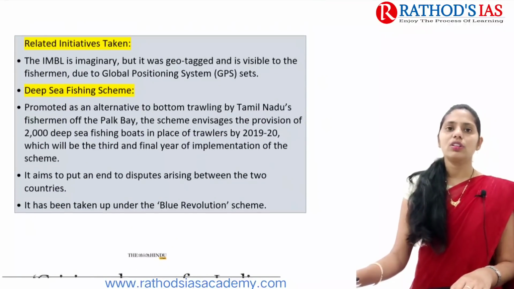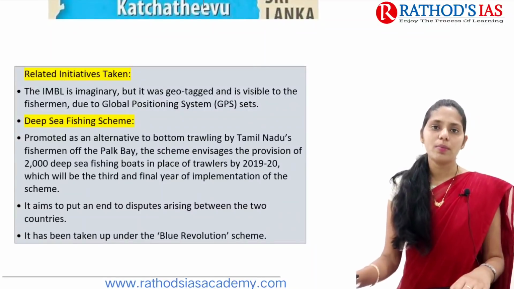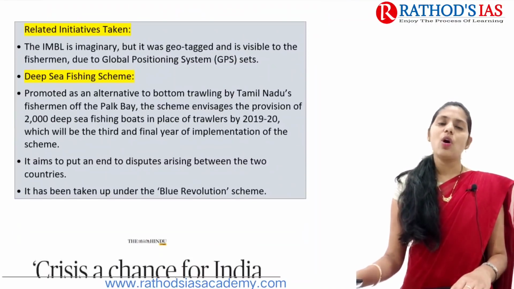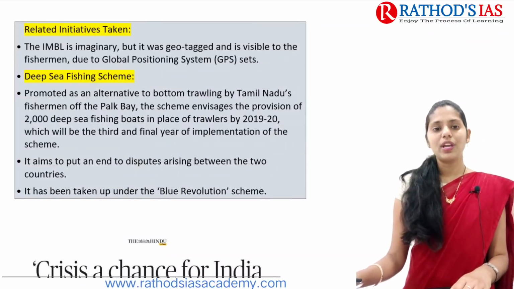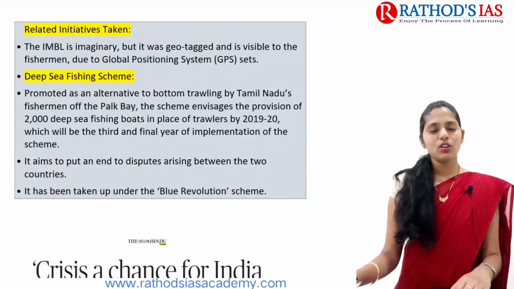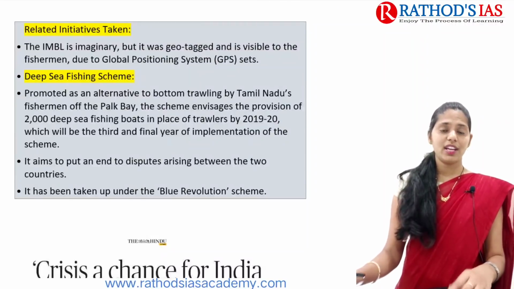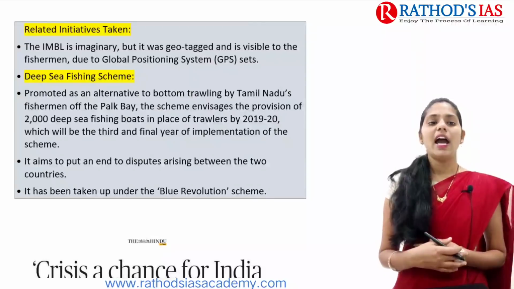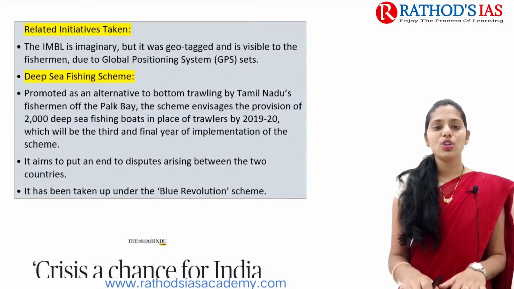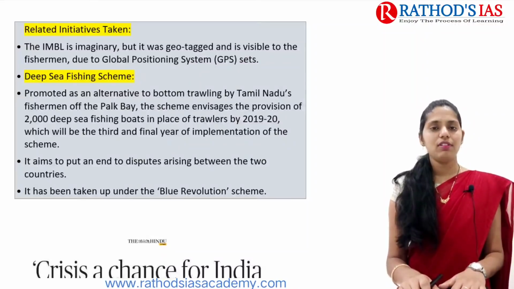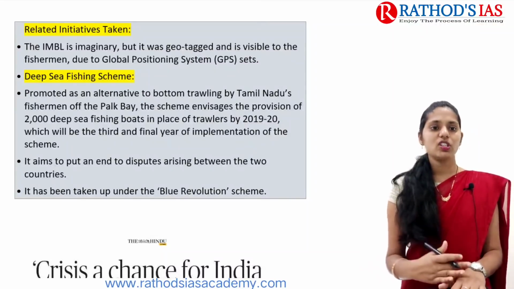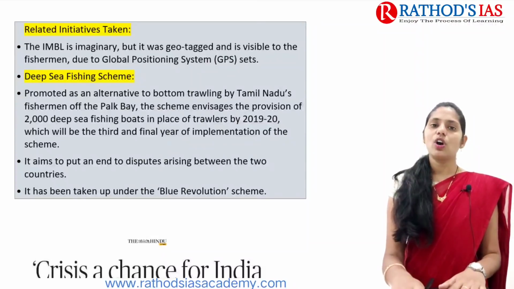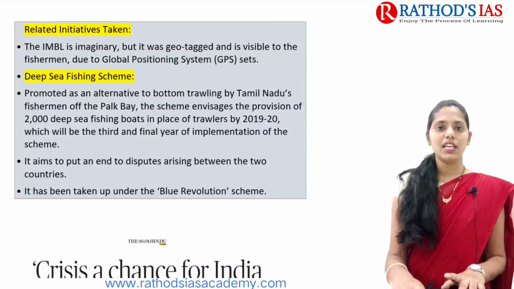If we are talking about the recent initiatives taken by the government to address this issue of India and Sri Lanka fishermen, as you all know, the international maritime boundary line is a very imaginary line. Because of this we can go for geotagging of boats, and as well as we can have watches with this geotagging, especially that can be given to the fishermen. And even here we can go for GPS sets that will be helpful to identify that they came very near to this imaginary line, so they should not cross this line. So this is one important thing. And the next one is the government also came up with this deep sea fishing scheme, okay.